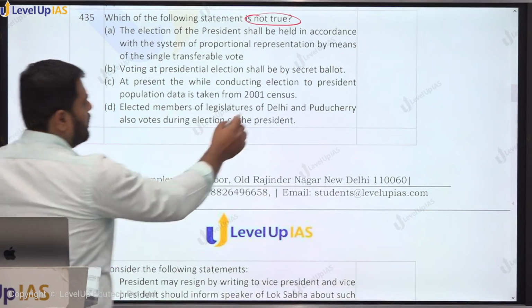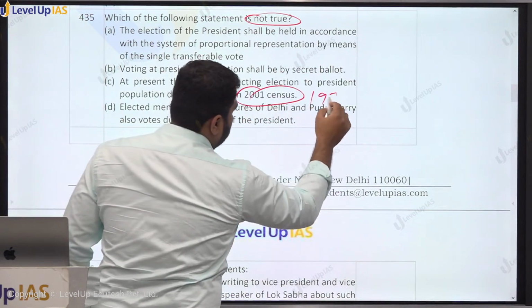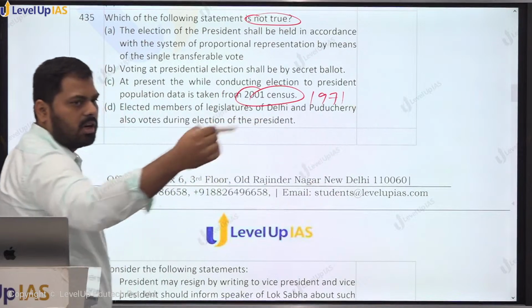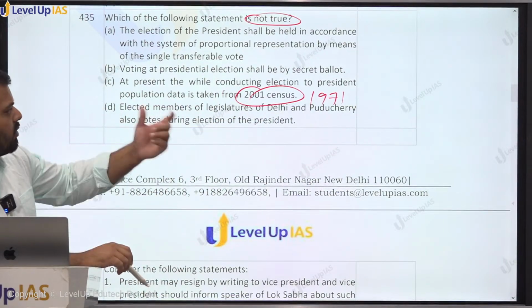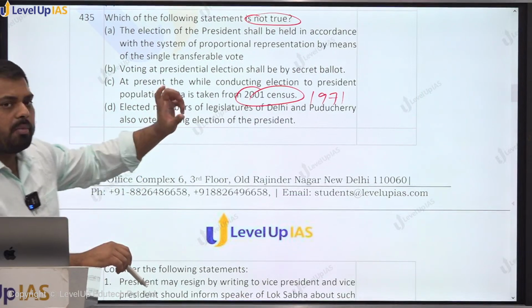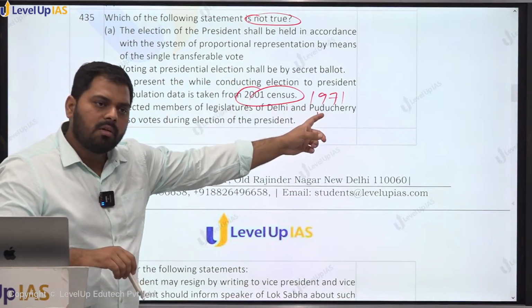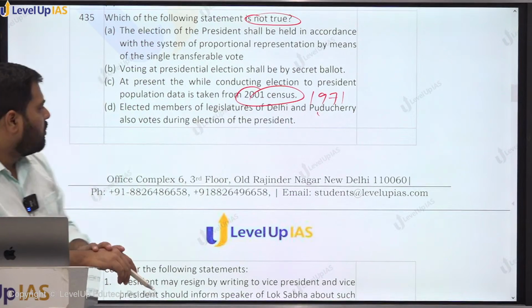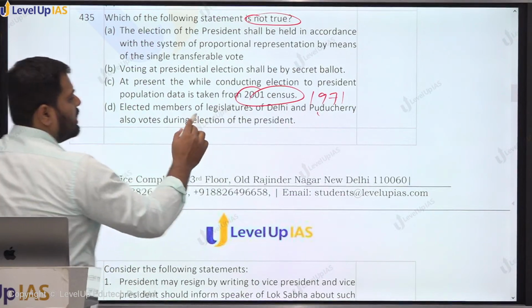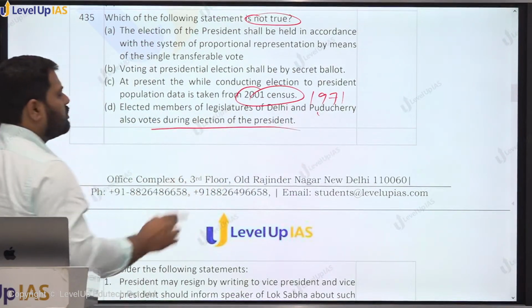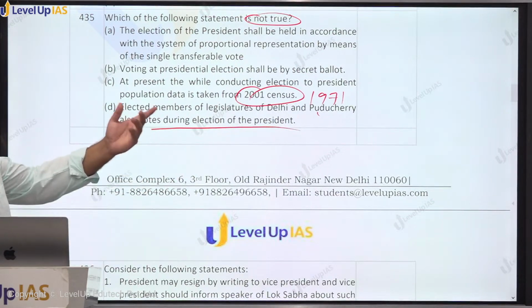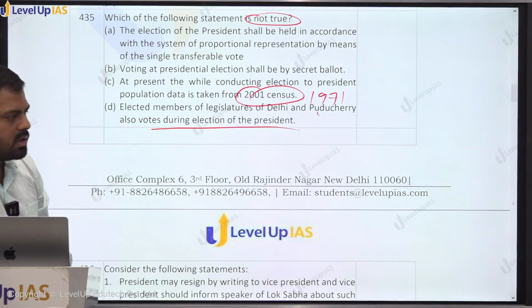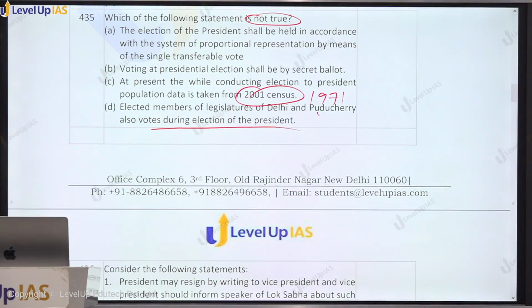1971 census. The population data, which is the population of the state divided by total number of MLAs in the state into 1000, which is the value of vote we just discussed. So the population of state shall be taken upon the basis of 1971 census. Elected members of legislature of Delhi and Pondicherry also vote during the election of the president. This is also true. But other union territories have got no representation, right? Because they do not have elected members. So which statement is false? It is C.